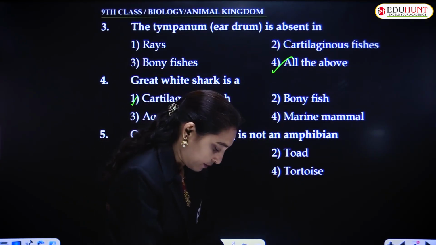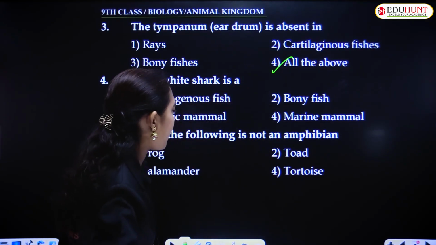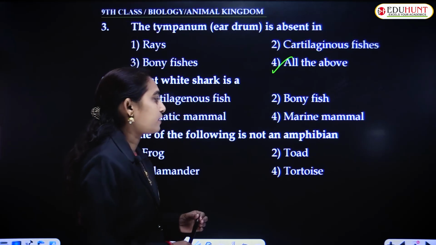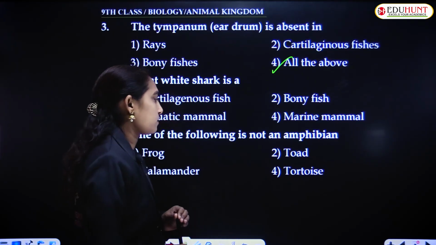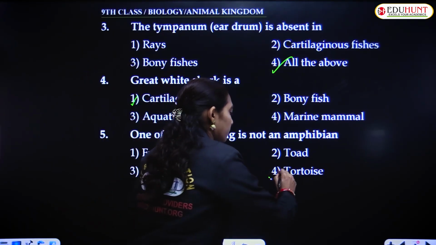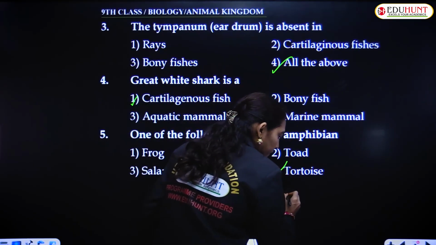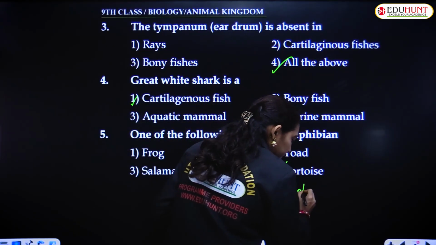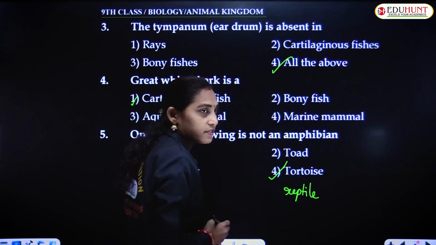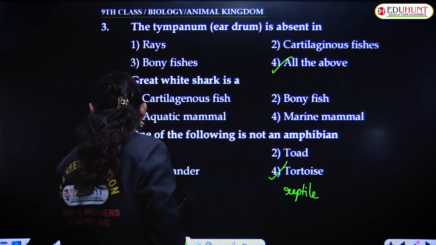One of the following is not an amphibian. Frog, salamander, toad, tortoise. Tortoise, because it is not an amphibian, it is a reptile.